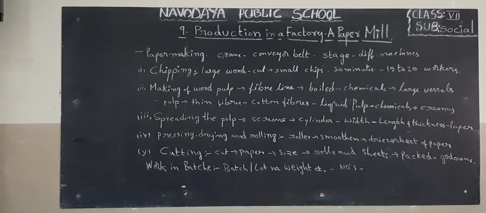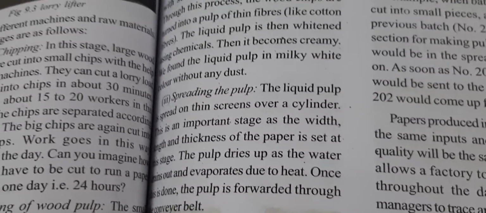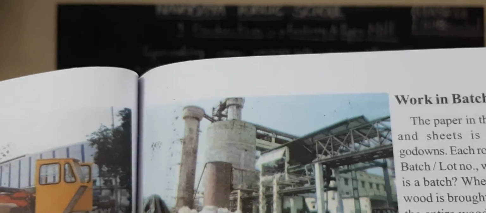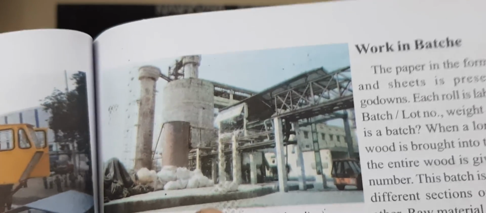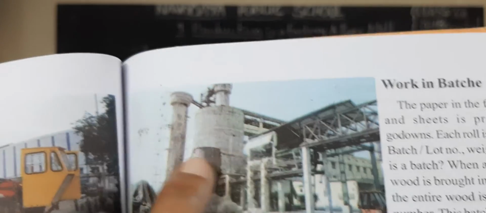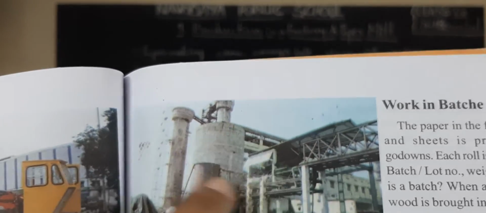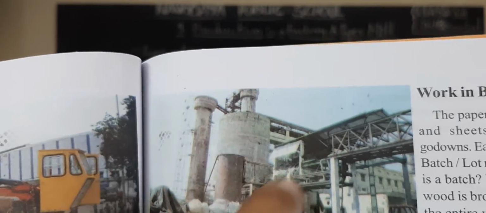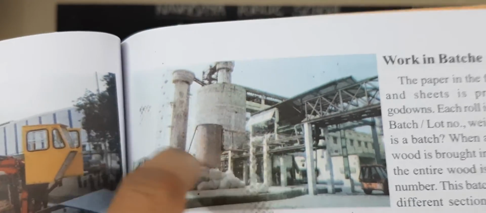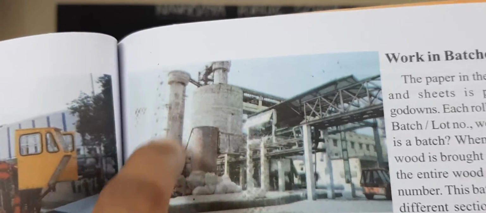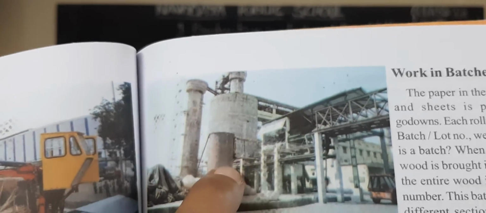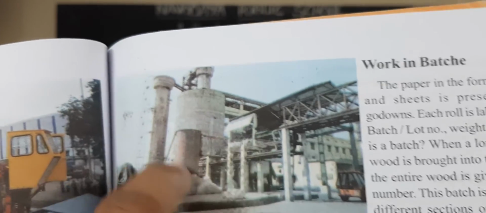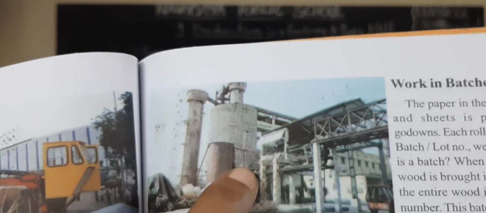Now look at here once again. Pulping machine. Look, children, pulping machine, fiber line. So this is the pulping machine, children. It is a big one, because a large quantity of paper is made by the workers with the help of machinery. Here the machinery is run by water, electricity and workers. So the three are very important for making paper, children.